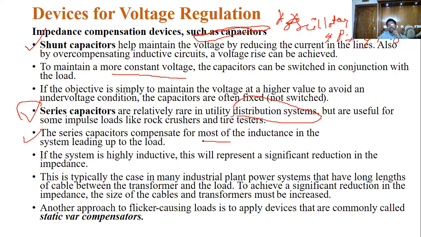It can compensate the inductance present in the system. The system is highly inductive. What will happen if you connect this series capacitance to the system? It reduces the impedance, and if the impedance in the system is reduced, you can improve the voltage regulation.